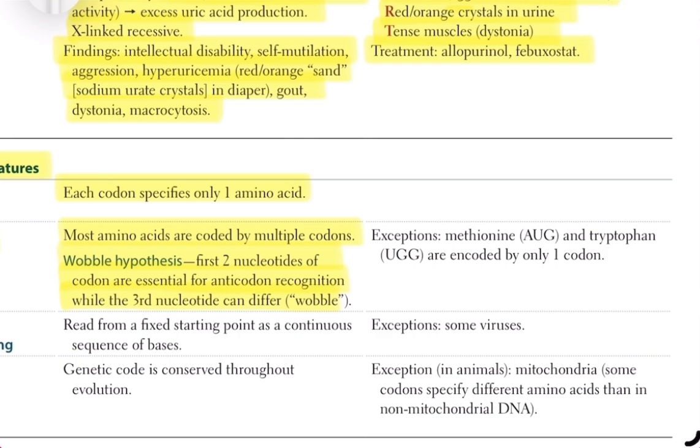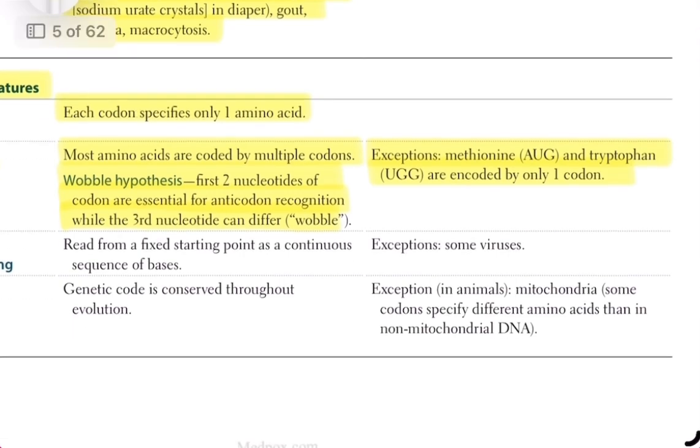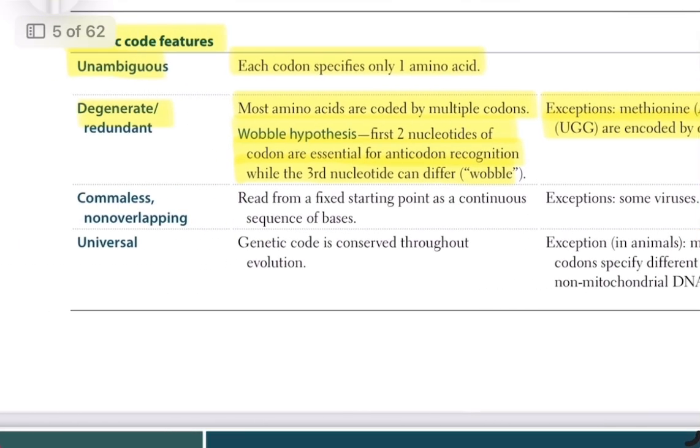However, there are exceptions to redundancy. Methionine, coded by AUG, and tryptophan, coded by UGG, are each specified by only one codon. The genetic code is commaless and non-overlapping, meaning it is read continuously from a fixed starting point without punctuation, and codons are not shared or reused.